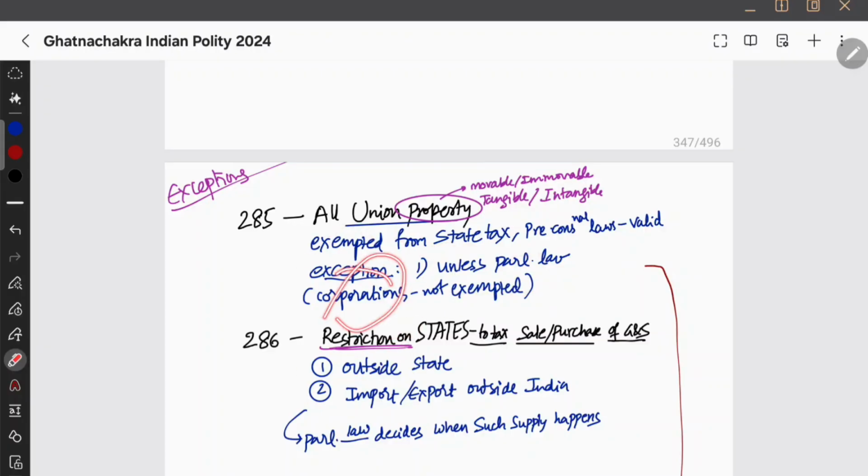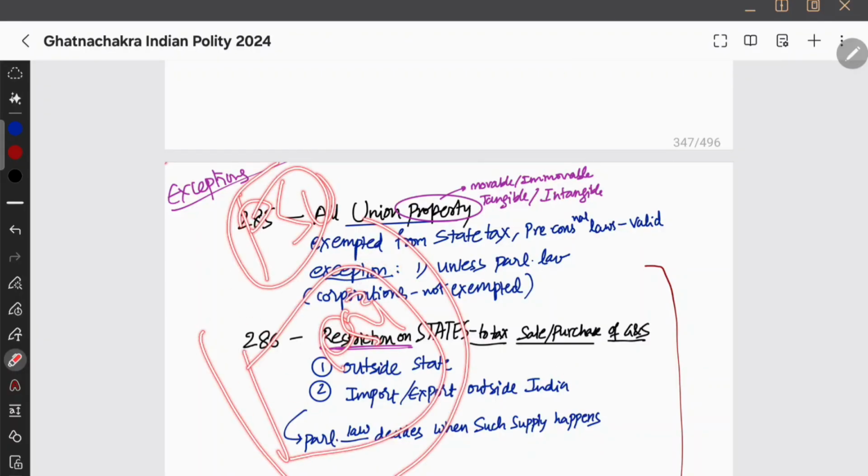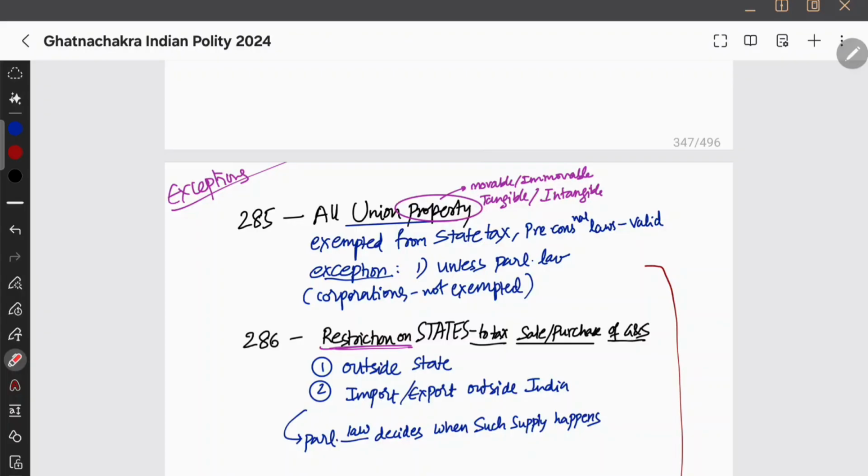And also the corporations are not exempted. For example, corporation implies, let's take a PSU. Let's say there is a PSU inside a state, but the Central Government holds a larger share. Is that property not taxable by the state government? The answer is that the property is taxable. So corporations are not exempted. If it is a property directly under the Government of India, yes, it is not taxable. But if it is a property under a public sector undertaking, then of course it is not exempted. So there is a difference between Union property and corporations like PSUs.